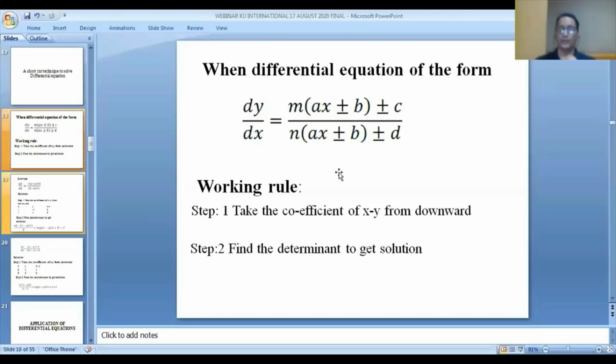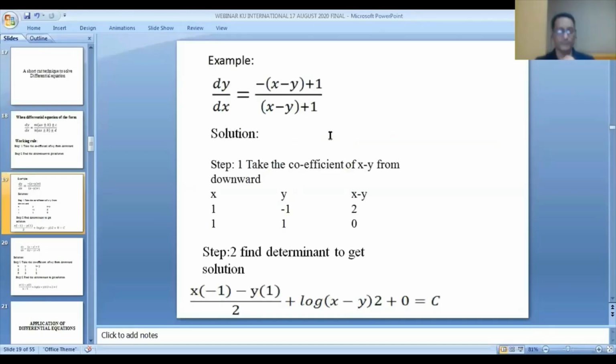First, I'm going to give you the working rule. The first step is to take the coefficients of x and y, x minus y, from the equation. The second step is to find the determinant to get the solution. Now let's take an example: dy/dx = (x - y + 1)/(x - y + 1). This is the differential equation I have given to you. Is it possible to solve it within a fraction of a second, within 5 seconds?